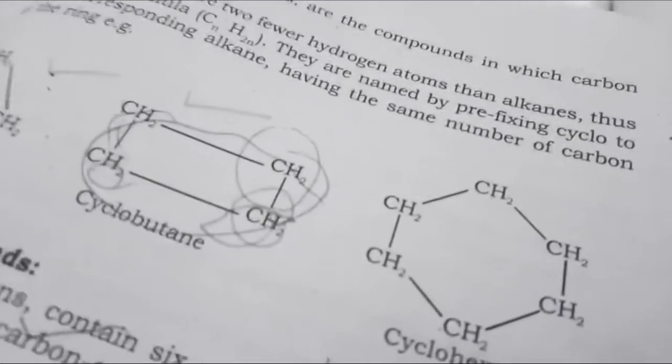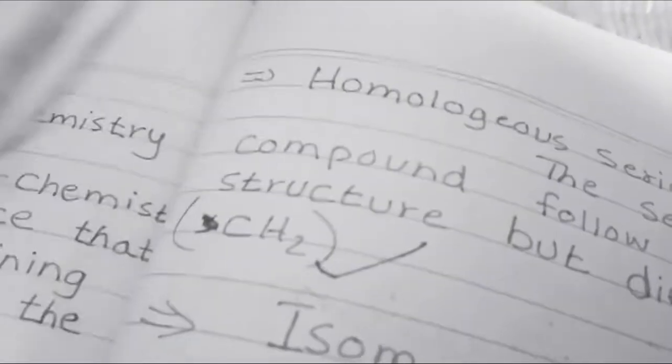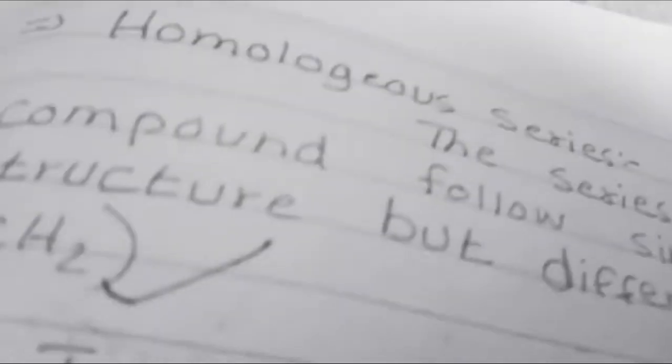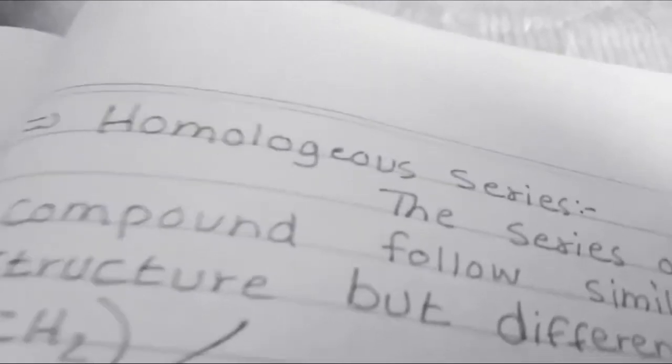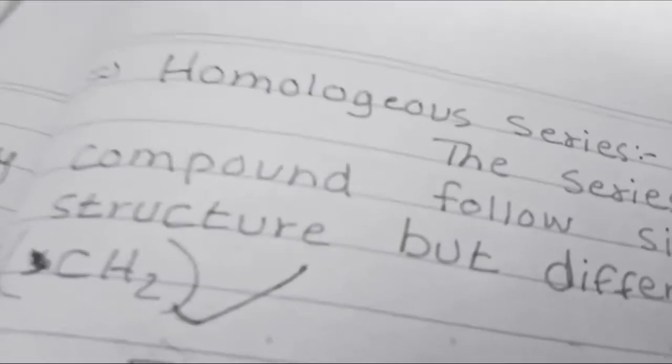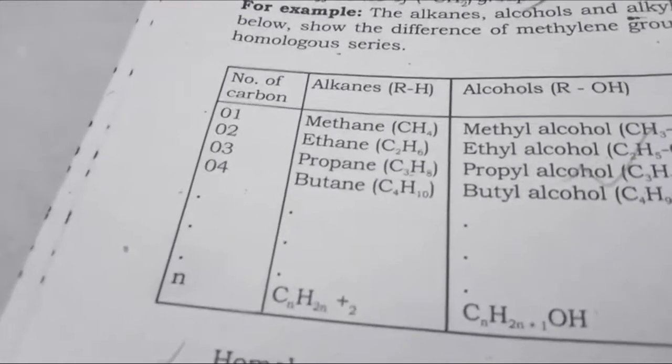Okay, do you understand it? Then the fourth topic of my lesson is homologous series. A homologous series is a series of compounds that follow a similar structure but differ by CH2. You can see in this figure methane, CH4, and its general formula.